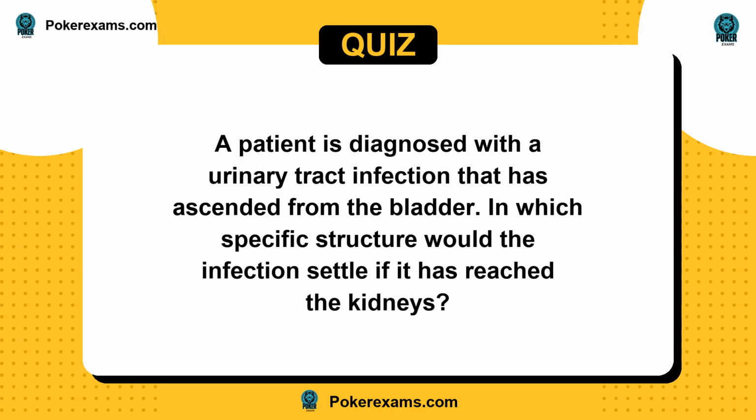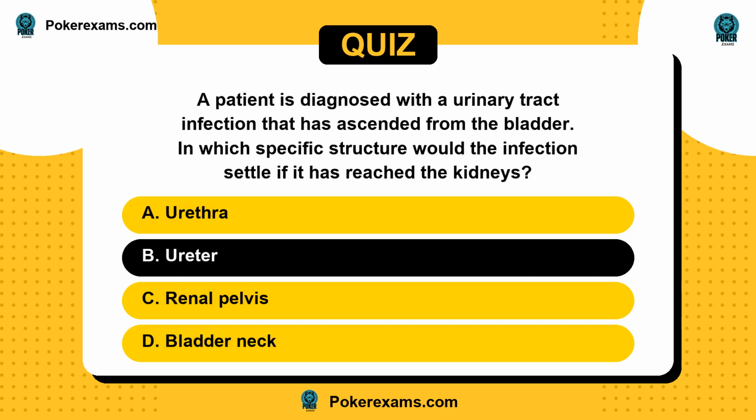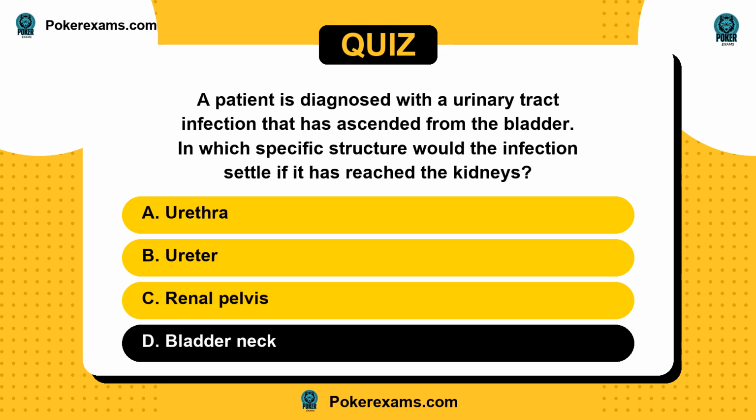Next question. A patient is diagnosed with a urinary tract infection that has ascended from the bladder. In which specific structure would the infection settle if it has reached the kidneys? Is it A. urethra? Or B. ureter? C. renal pelvis? Or D. bladder neck?